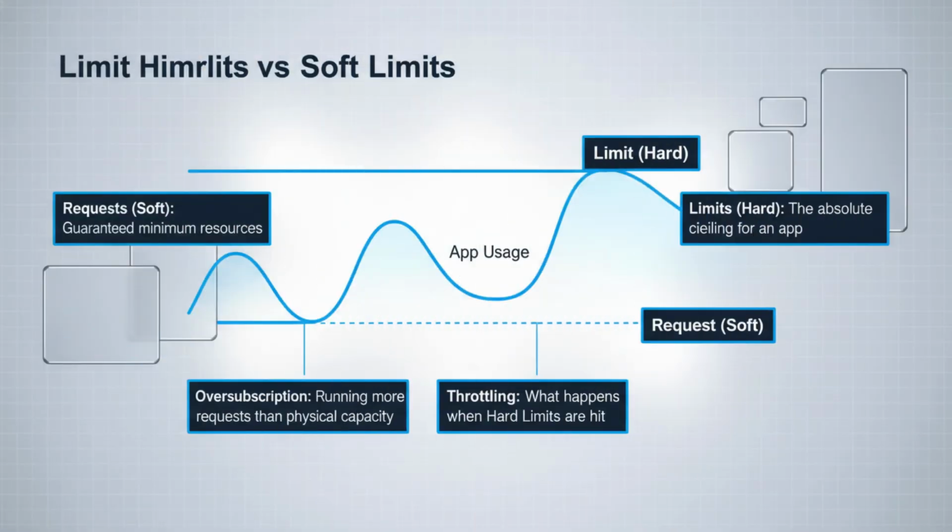When defining capacity, you'll encounter requests and limits. A request, soft limit, is what the app needs to run normally. A limit, hard limit, is the absolute ceiling. If an app tries to exceed its hard limit, the system throttles it or restarts it.